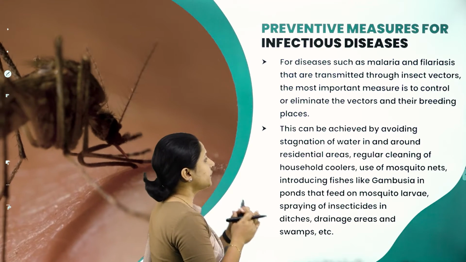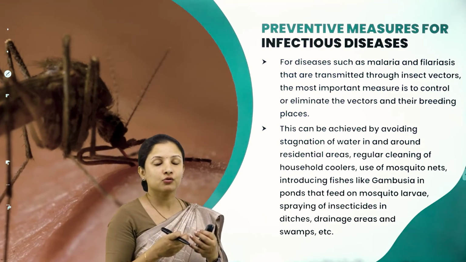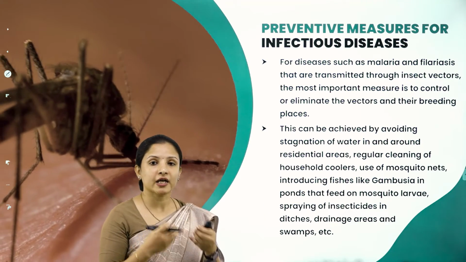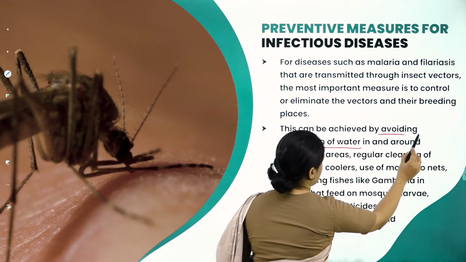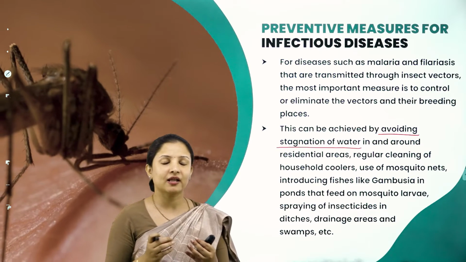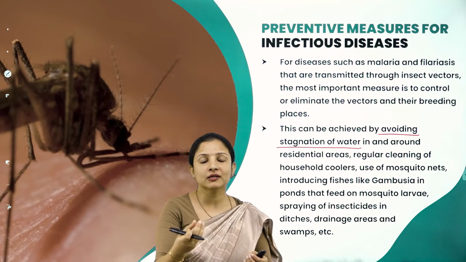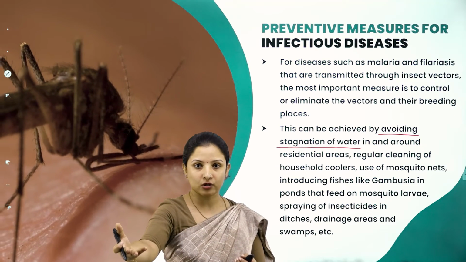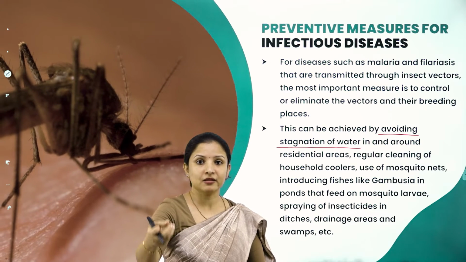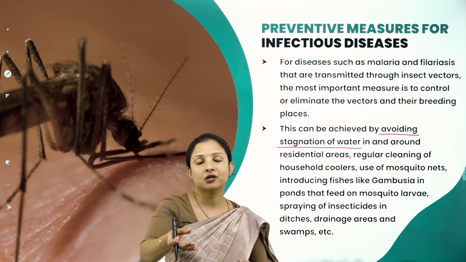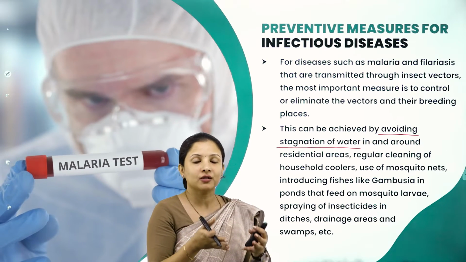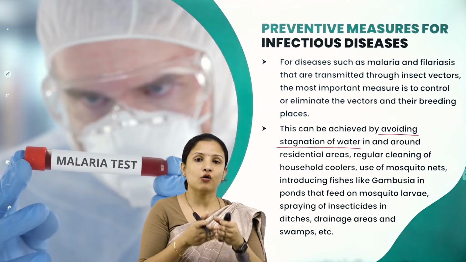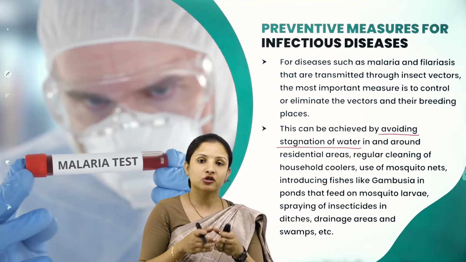For that, we can do a lot in maintaining the hygiene of the surroundings, such as avoiding stagnation of water. Maybe you would have thrown a small lid or cap of a bottle outside and you might think what is the big deal, but no, that small cap where water is collected can become a breeding place for the mosquito. So wherever there are chances of water being stagnant, it should be avoided.